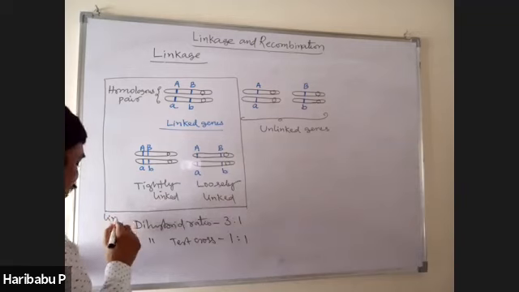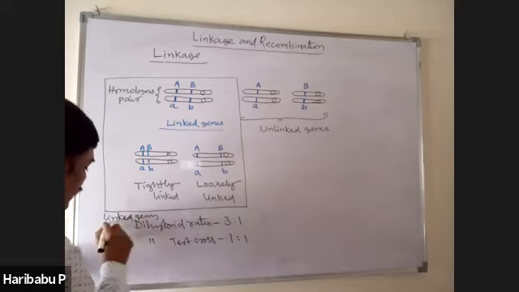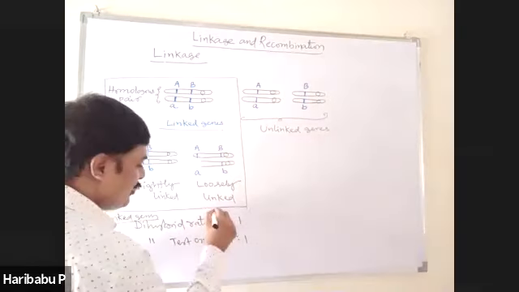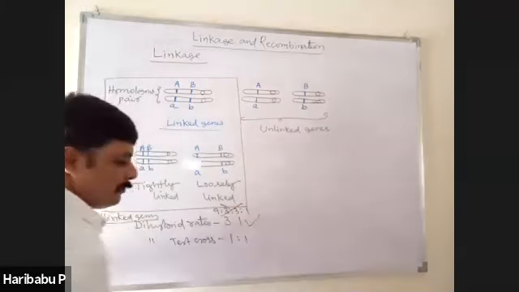In case of linked genes, instead of 9:3:3:1, 3:1 ratio is obtained.